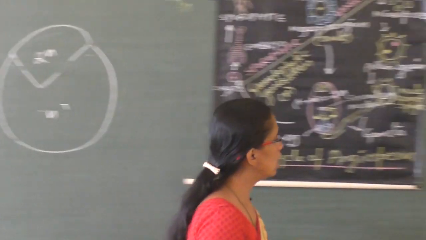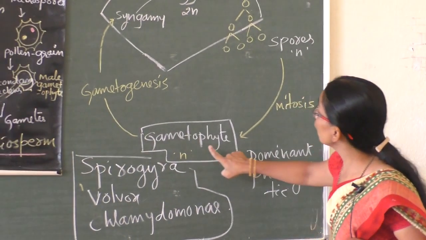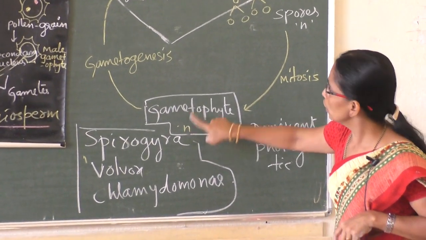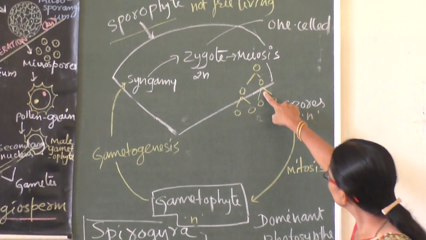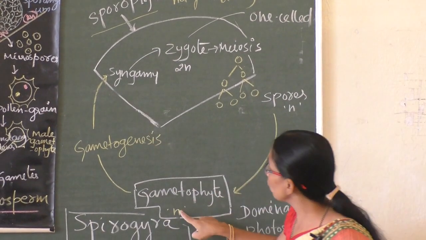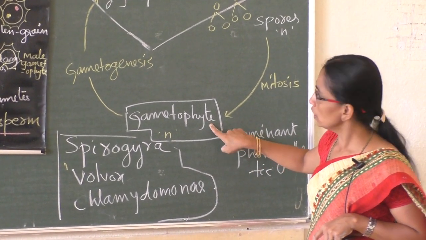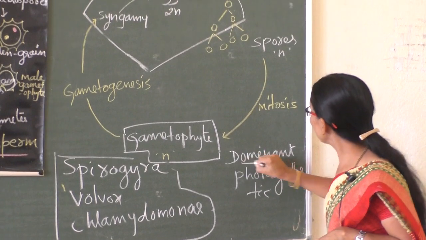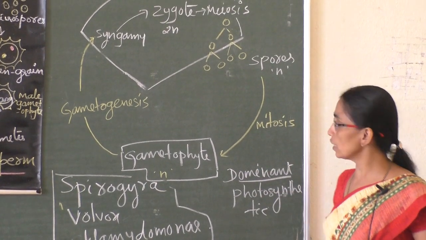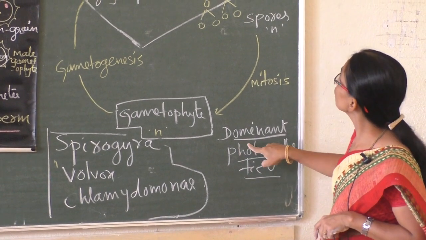We will see how it is small diploid, major haploid. See, this is the gametophyte phase, which is haploid. Starting from here up to here is the haploid phase, and it is called gametophyte. This is the dominant phase in these algae, the photosynthetic phase.